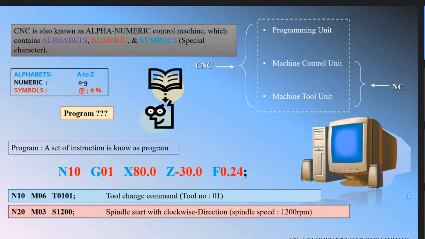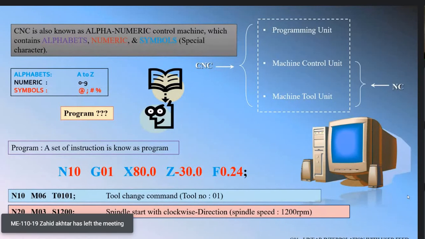N20 is similar to N10, the block number. M03 is a miscellaneous function, an M code. M03 means spindle start in clockwise direction. M04 means spindle start in counterclockwise direction. S represents spindle speed in programming. If I write S500, it means a spindle speed of 500 RPM, revolutions per minute. Here, N20 M03 S1200, end of block. The block says spindle starts clockwise with a spindle speed of 1200 RPM.